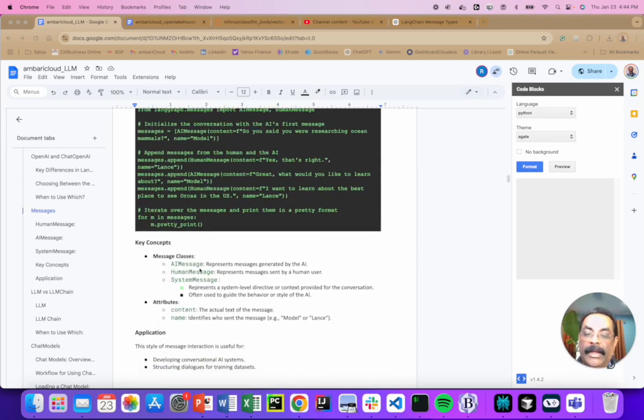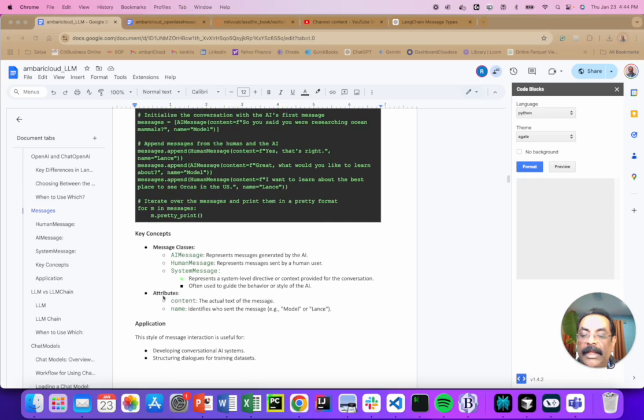So going back again, AI message represents a message generated by the AI, then human, and system, and then you can have attributes like content, right? And along with your message, you can tell who is sending the message, right? The model is sending, or Lance, or Satya. So you can tell the name. That way you can have conversations happening.